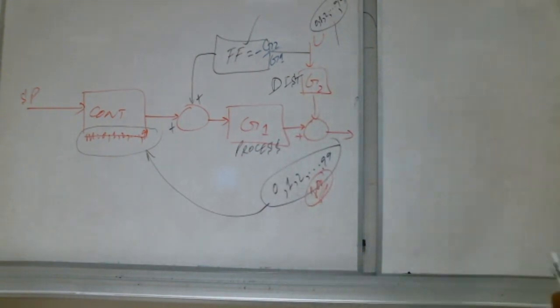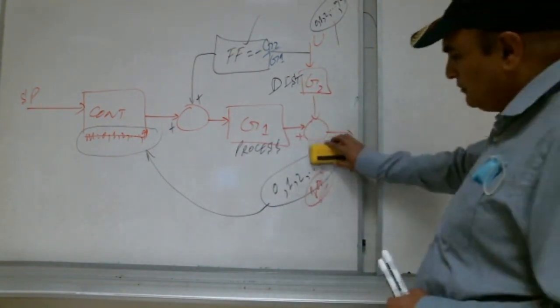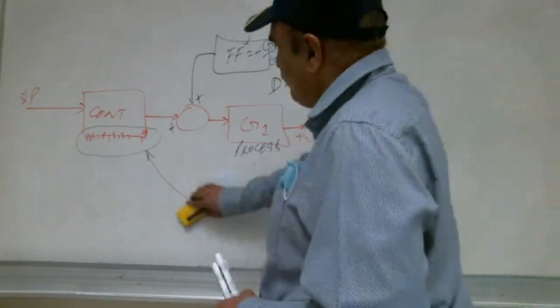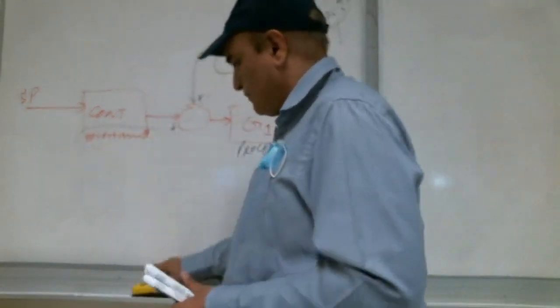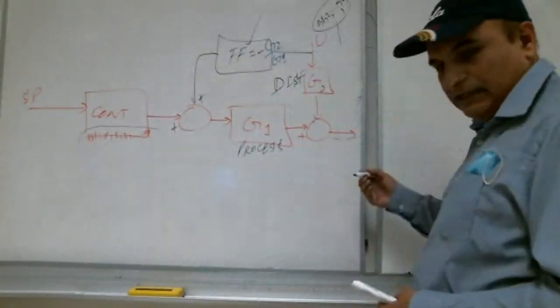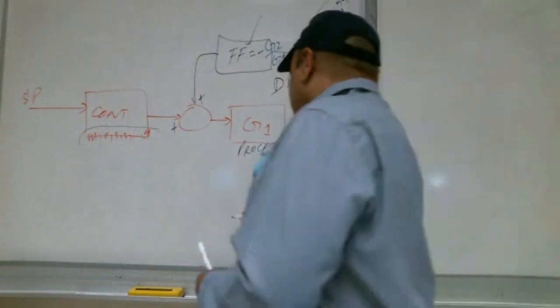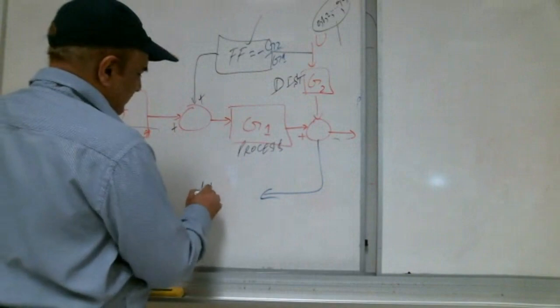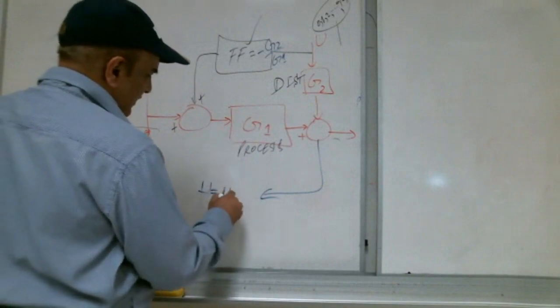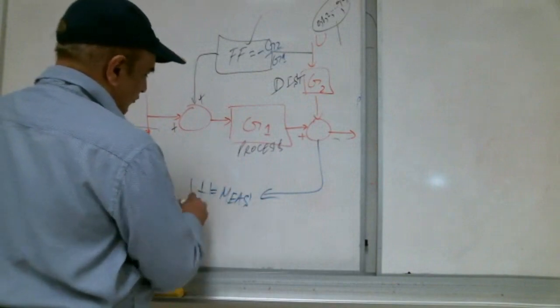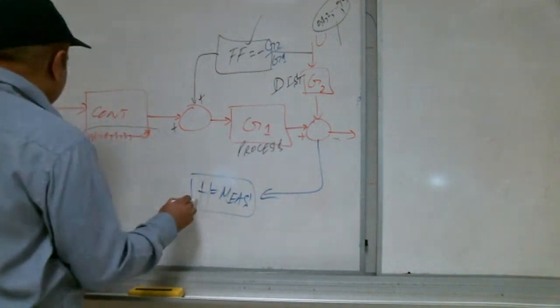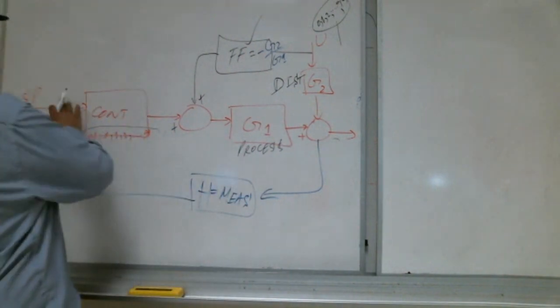So what we do is add the feedback here. What do we do, Shabab? We will add the feedback here. We will take the measurement from here. We say measurement H. What is H, Shabab? Measurement. We will take the measurement and bring it here.